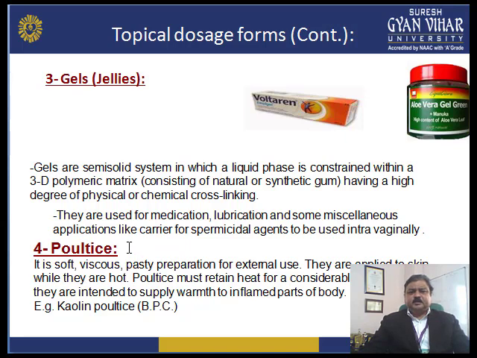Next is the poultice. It is a soft, viscous, pasty preparation for external use. They are applied to the skin while hot. A poultice must retain heat for a considerable time because it is intended to supply warmth to an inflamed part of the body. An example is kaolin poultice.